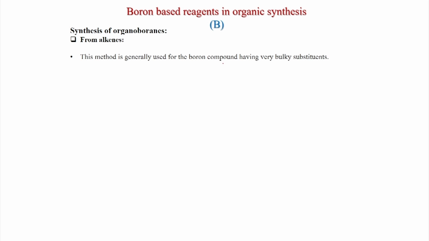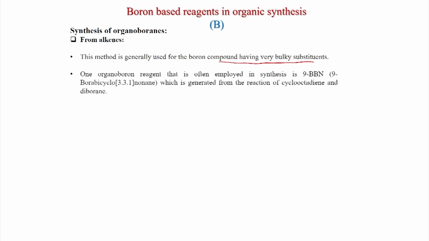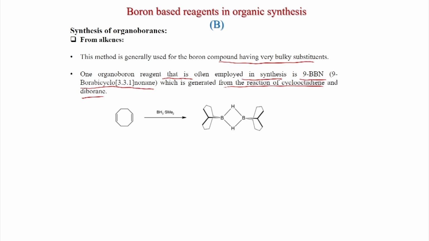This method is generally used for boron compounds having very bulky substituents. One organoboron reagent that is often employed in synthesis is 9-BBN, that is 9-borabicyclo[3.3.1]nonane, which is generated from the reaction of cyclooctadiene and diborane. So, this is the reaction: cyclooctadiene and this is the borane Me2S complex. They act as the boron reagent, and here two cyclooctadiene molecules react like this and you get a dimer of 9-BBN.